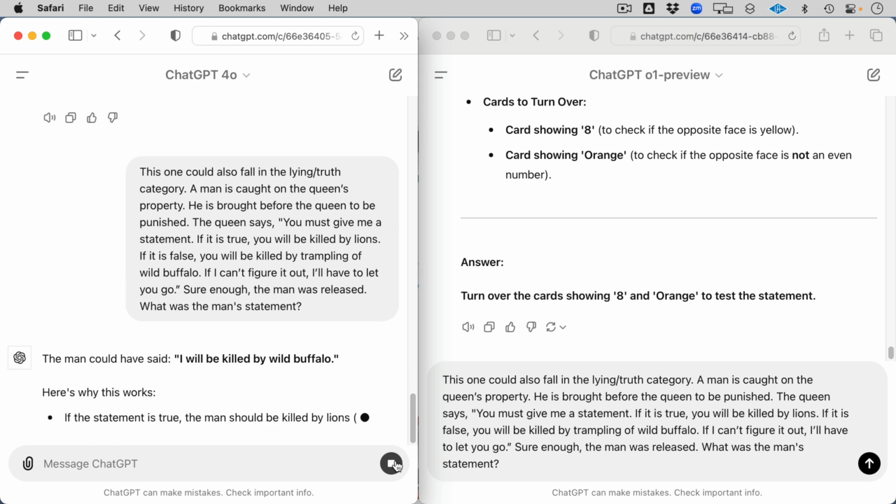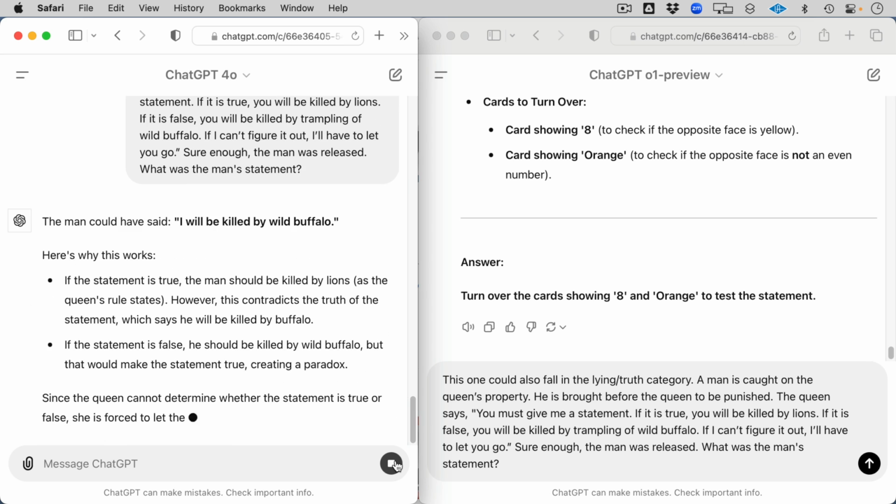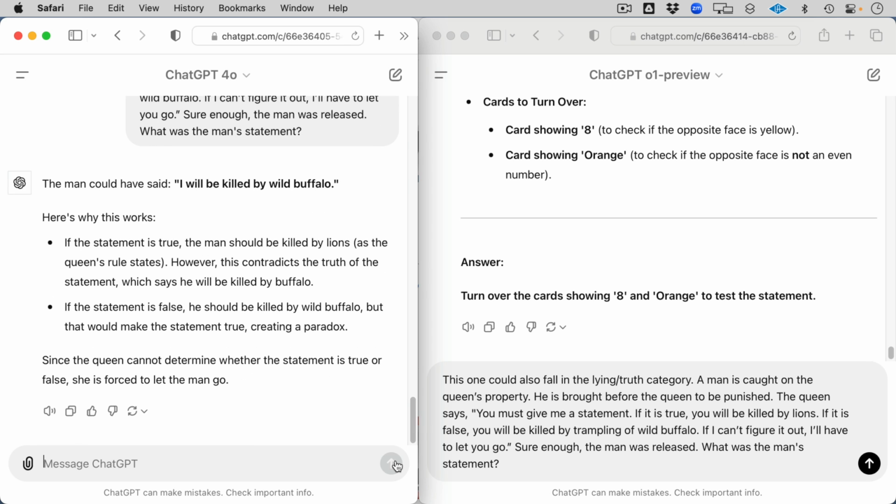So let's see here. This one is a lie-truth category one. A man is caught on the queen's property. He's brought before the queen to be punished. The queen says, you must give a statement. If it's true, you'll be killed by lions. If it's false, you'll be killed by trampling of wild buffalo. If you can't figure it out, I'll have to let you go.